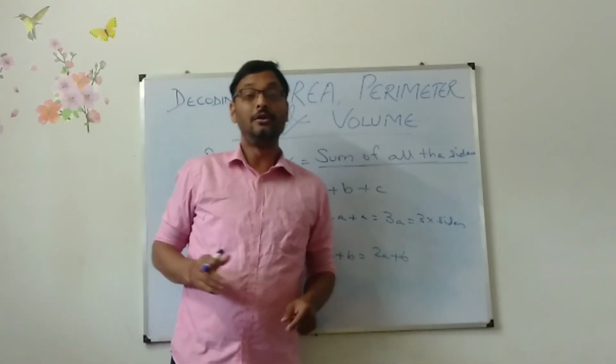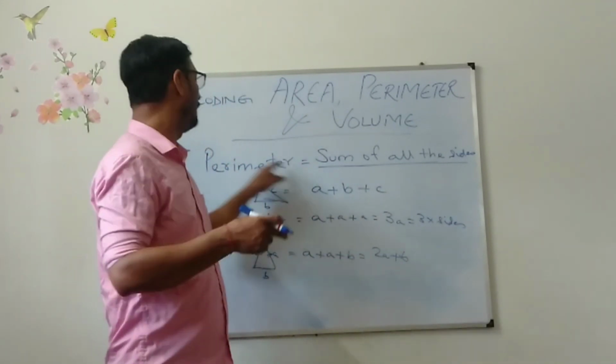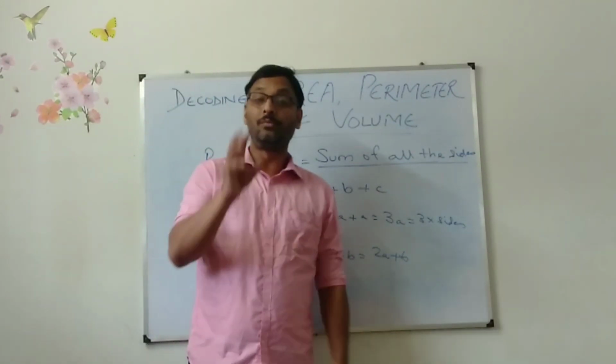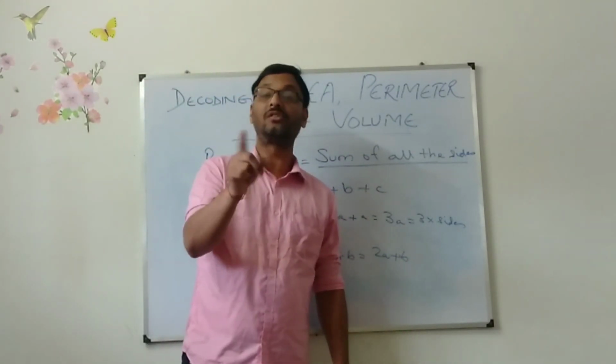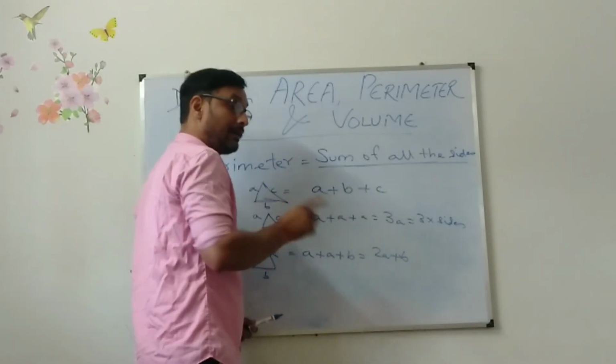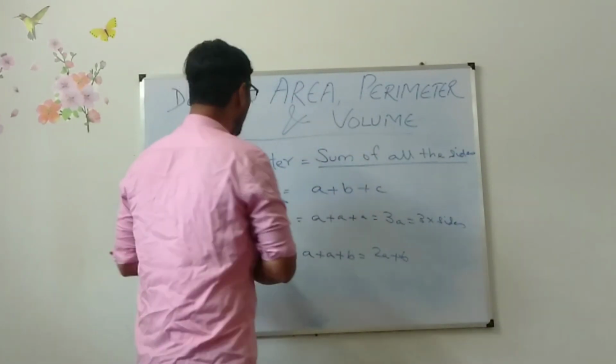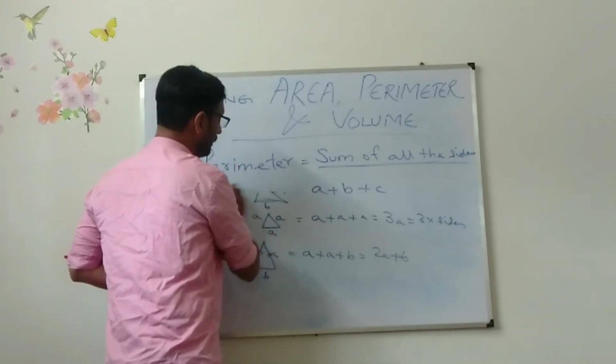In the books, you will be finding different formulas for perimeter. But the basic of all the formulas is the same. Sum of all the sides. In case these are triangles. Now come to quadrilateral.